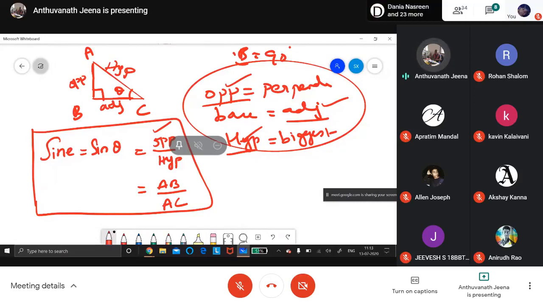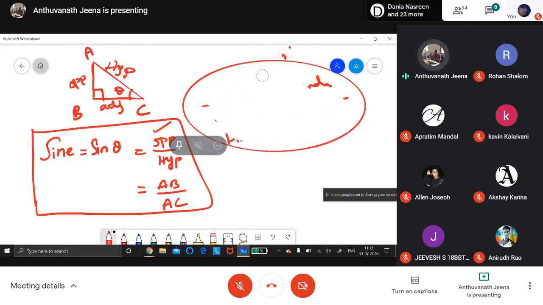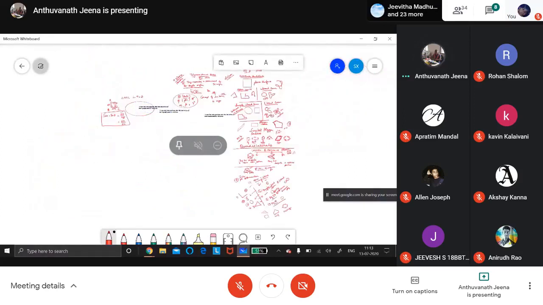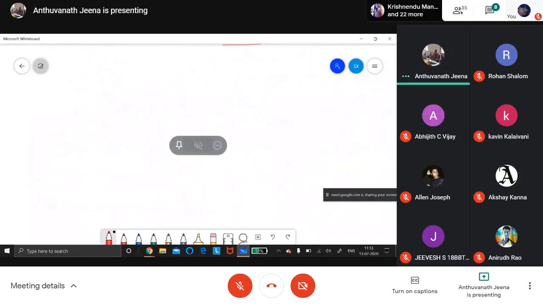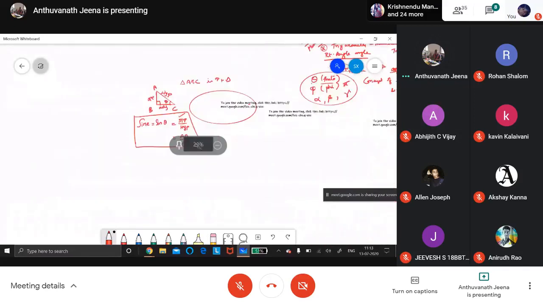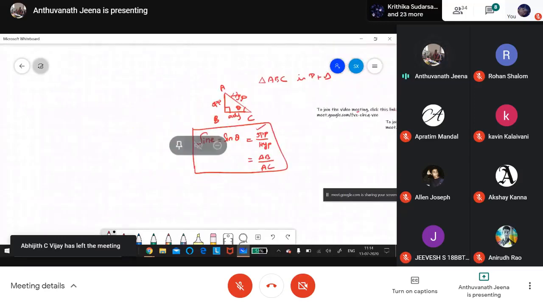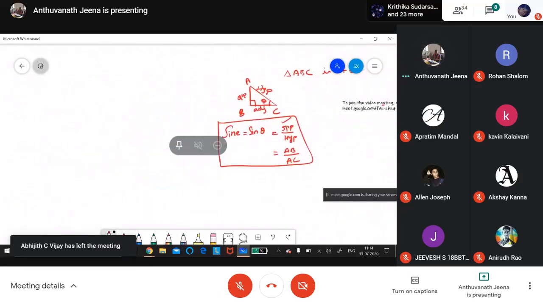Next, cos theta. There are 6 ratios here: sine, cos, cosecant, tan. Again and again I go wrong in that. Okay, now see, sin theta is over.